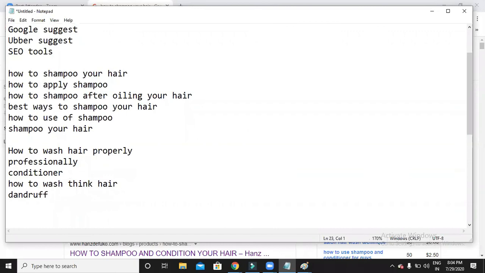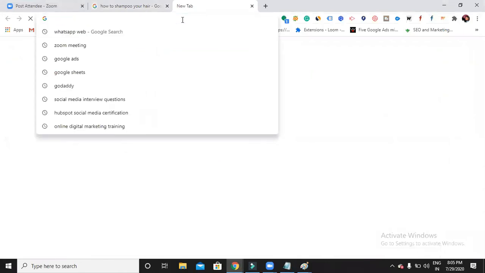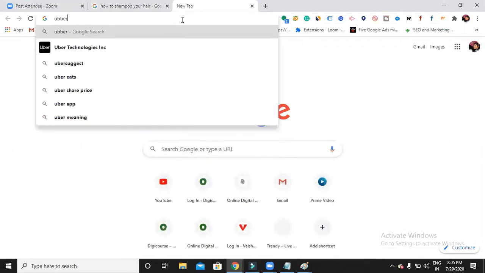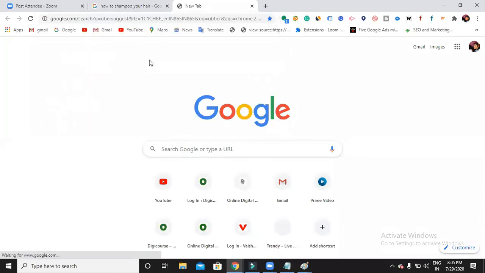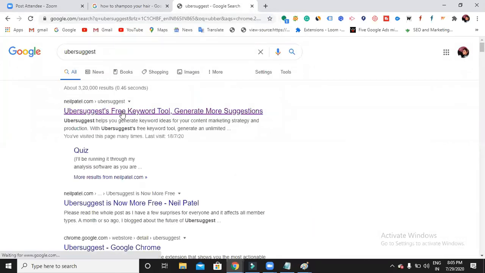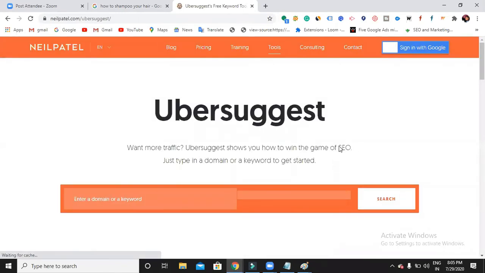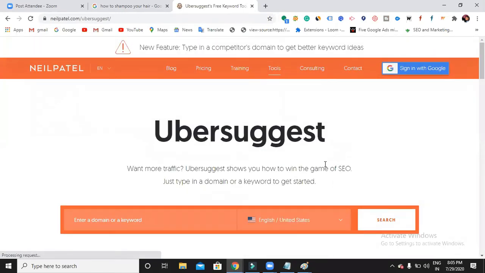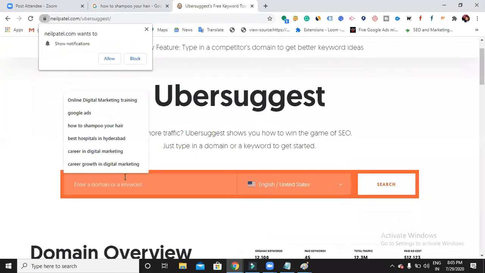Ubersuggest is normally a tool. Instead of this tool, you can use many other tools as of now. In the initial stage, you can use this Ubersuggest. Later, I'll show you a few SEO tools you can use. So let us use Ubersuggest now. Normally it is used for finding out the search volume of a particular keyword. If you have listed out a few keywords and want to know whether it is good to use that keyword or not, you will come to know by this tool.